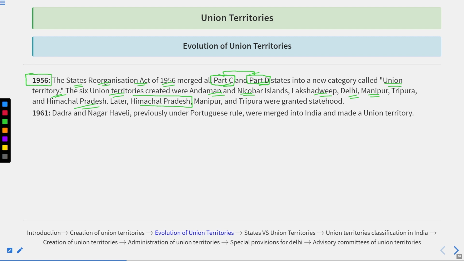Later on, Himachal Pradesh, Manipur, and Tripura were granted statehood. Then comes 1961: Dadra and Nagar Haveli, which was previously under Portuguese rule. After liberation from Portuguese rule, it got merged into India and was made a new union territory.